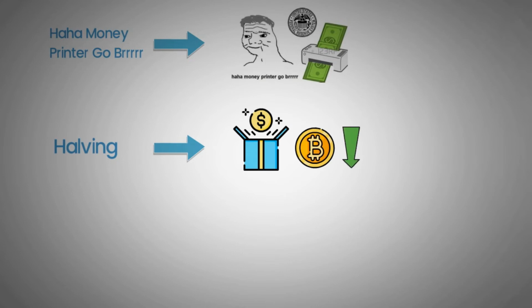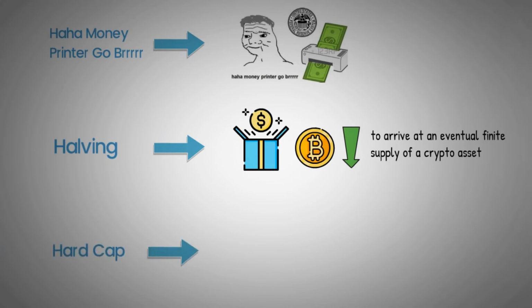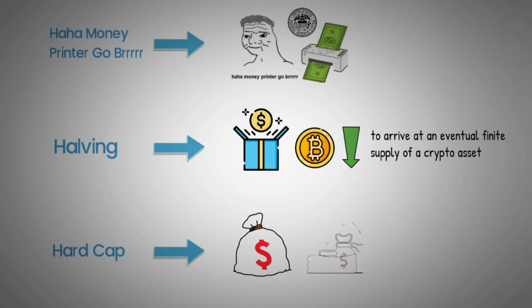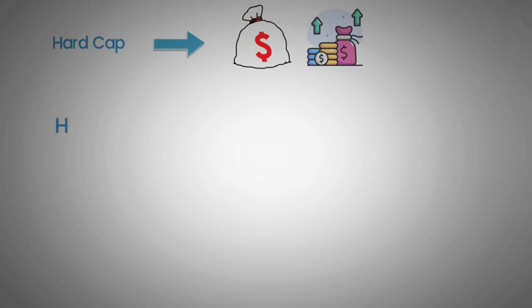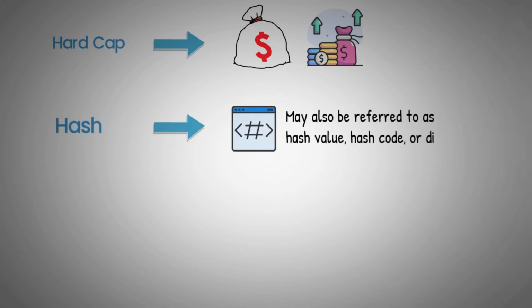This is used to create a decaying rate of issuance to arrive at an eventual finite supply of a crypto asset. Hard cap: the maximum amount of funds a project intends to raise during their initial coin offering or ICO or alternative fundraising event. Hash: the output produced by a hash function after a piece of data is mapped. May also be referred to as hash value, hash code, or digest.